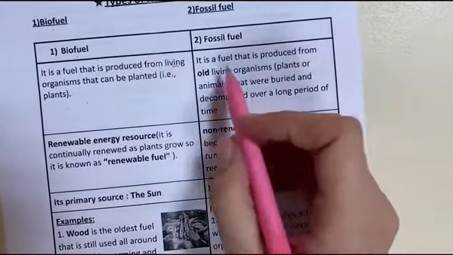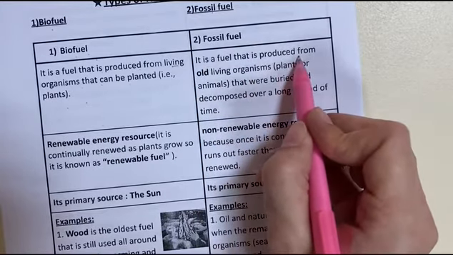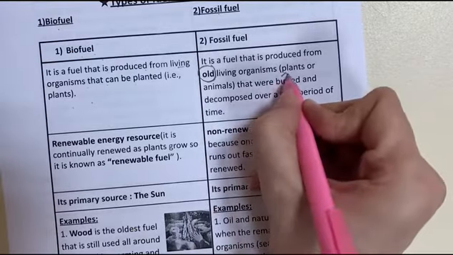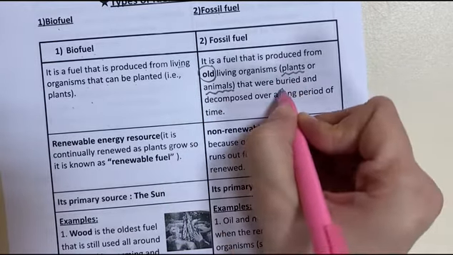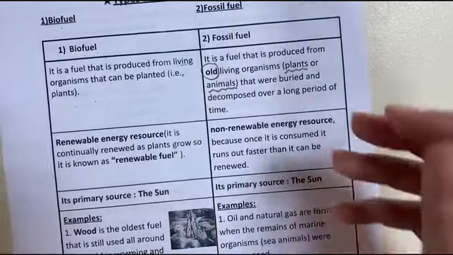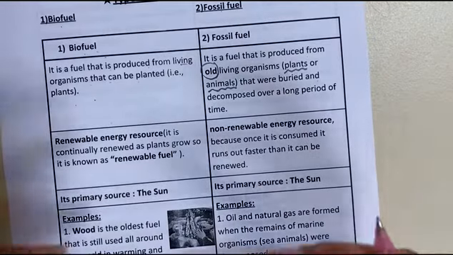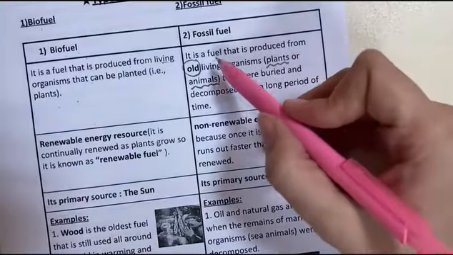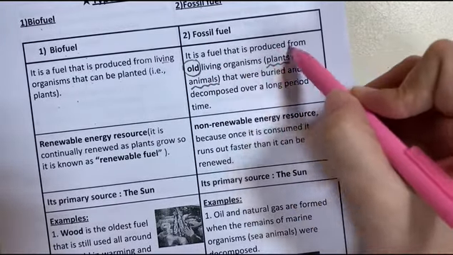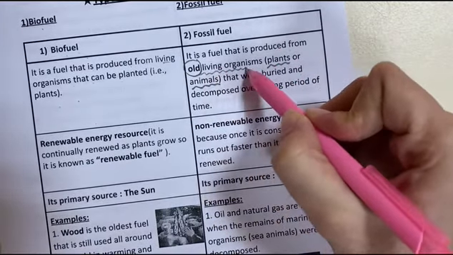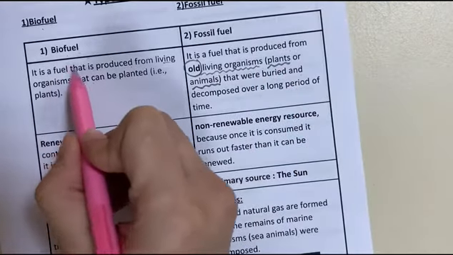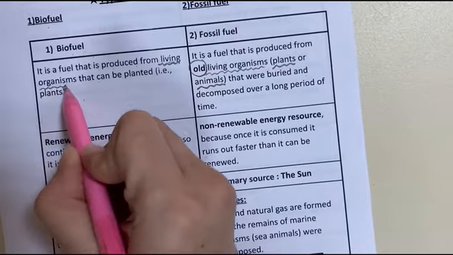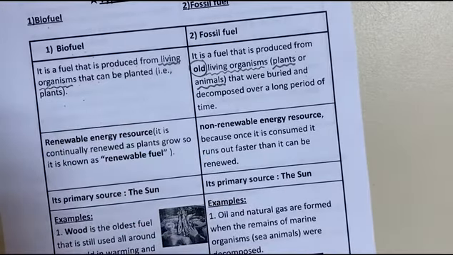While fossil fuel is a fuel that is produced from old living organisms, plants or animals that were buried and decomposed. Decomposed means its particles separated over a long period of time. So again, the fossil fuel is produced from old living organisms, but the biofuel is produced from living organisms that live in our lifetime.